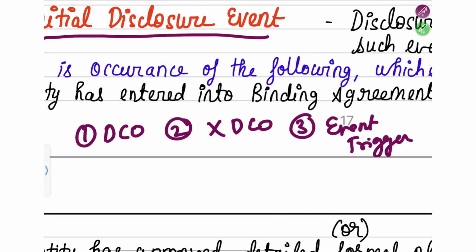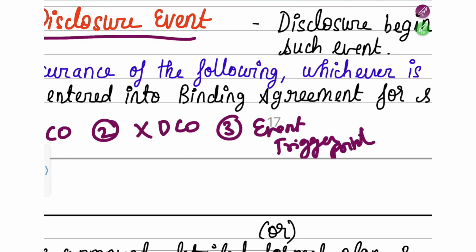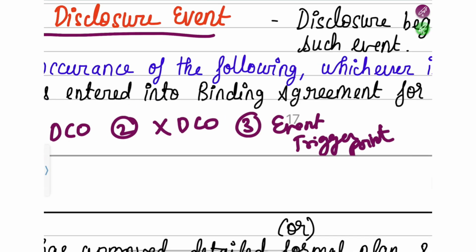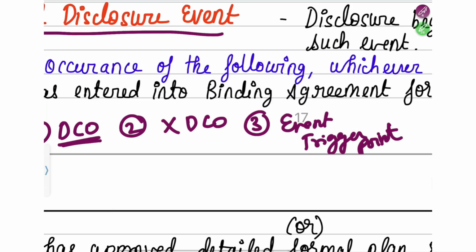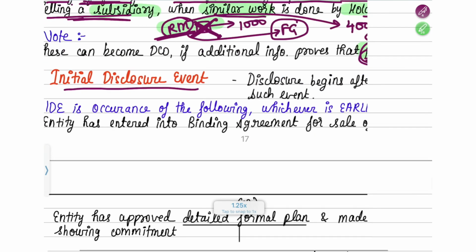In simple terms, what is the trigger point, from which time or from what event, that from that time you have to start disclosing your discontinuing operation? What is that point? That from this year you have to call it a discontinuing operation and you have to disclose it separately in your financial statement. So what will be that trigger point, we are going to understand.